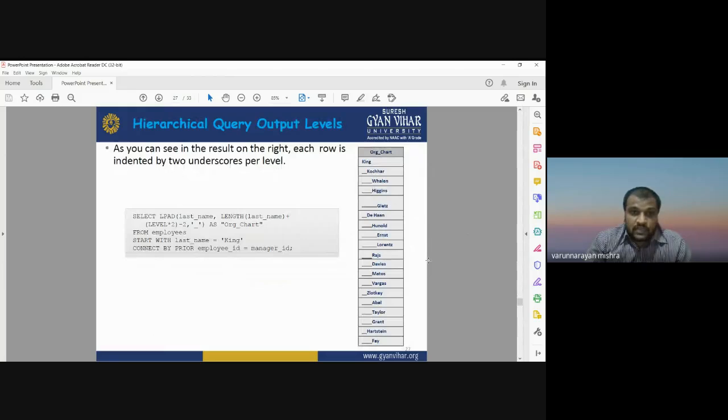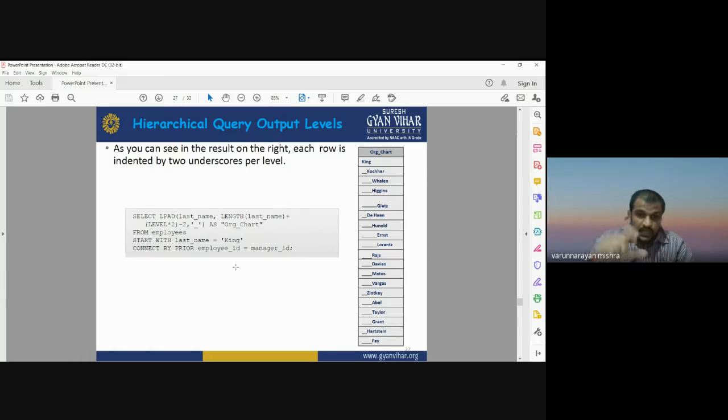Hierarchical query output level. You can see in the result on the right, each row is indented by 2 underscores per level. This underscore tells us the level. So King is the boss, Kocher is working under King, Valen is working under Kocher, Higgins is working under Kocher, Gates is also working under some other employee, Dehan, Hunhold. The length of this underscore shows the position of the person in that company.